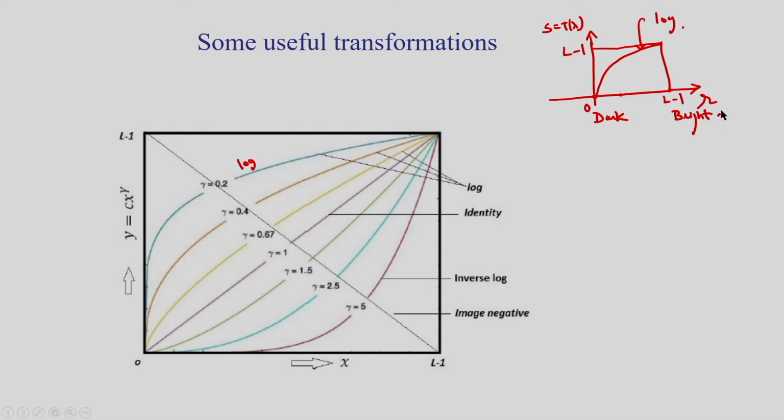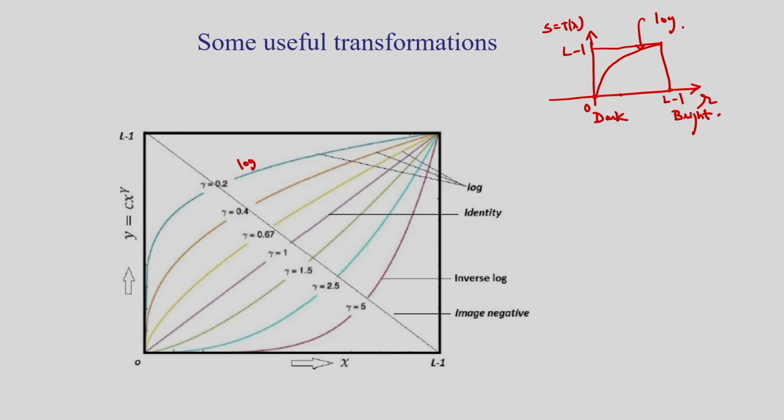So the transformation maps a narrow range of low intensity input values into a wider range of output values. The opposite is true for higher values of input grayscale values. That means expanding the values of the dark pixels in the image and compressing the higher level values. That is the application of the log transformation.